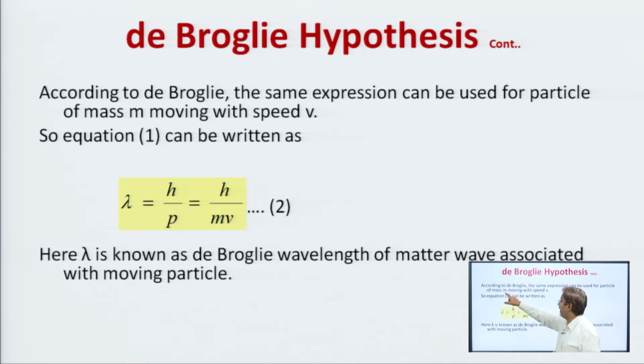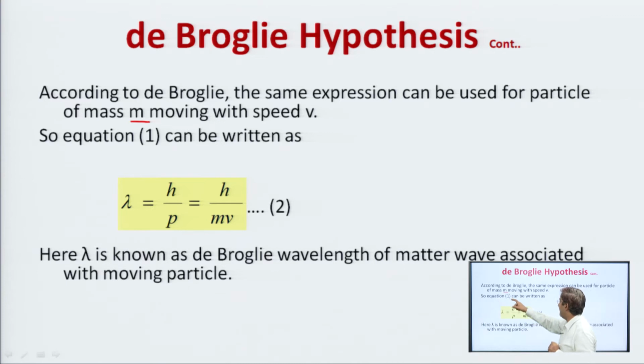When we talk about mass m, we are talking about the classical mass. That means, when we talk about the rest mass or m naught, we are discussing the relativistic situation, but when we only talk about the mass m, we are talking about the classical situation, and there is no m naught. So, mass m moving with speed v.